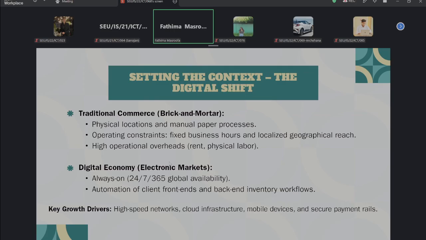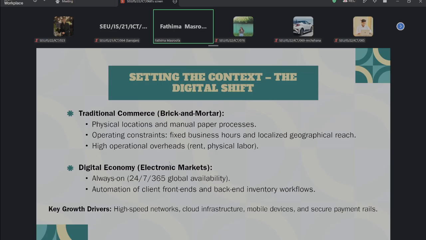What is the meaning of that? A physical business may have expenses like rent, labor cost, electricity, maintenance, and security. So these costs will be there. These are the issues we have with traditional commerce, like brick and mortar,